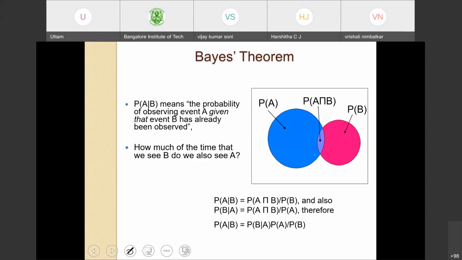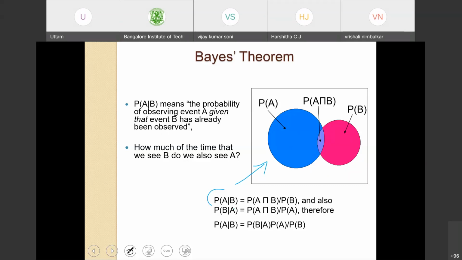Okay, in conditional probability, the probability of A given B means the probability of observing event A given that event B has already been observed, or how much of the time that we see B, we also see A. The probability of A given B can be written as the probability of A intersection B. Look at the Venn diagram here and try to visualize the probability of A given B.